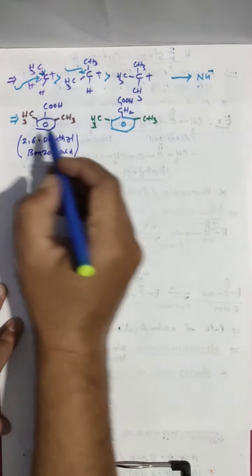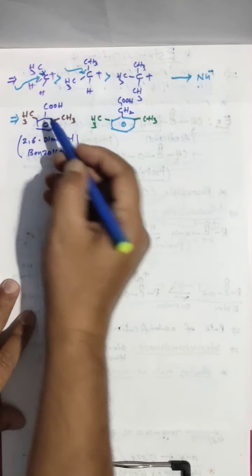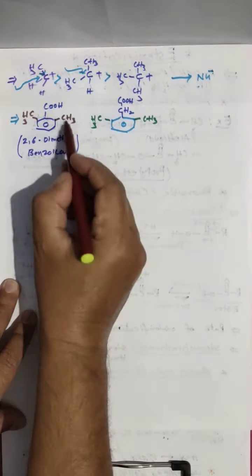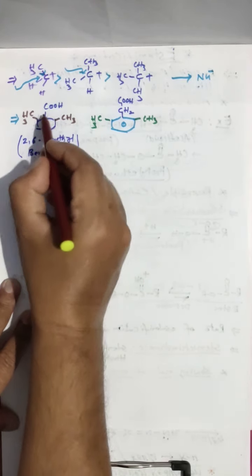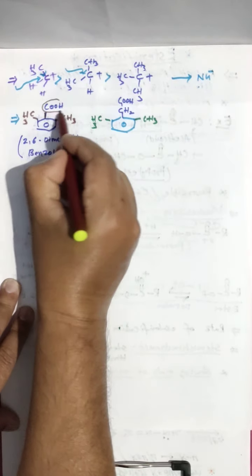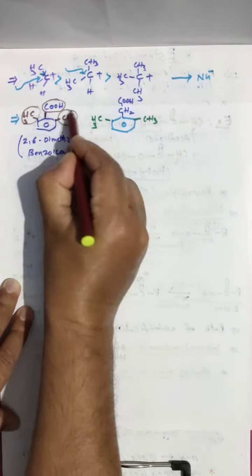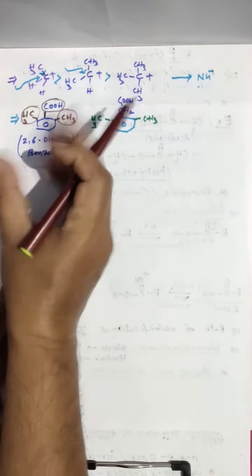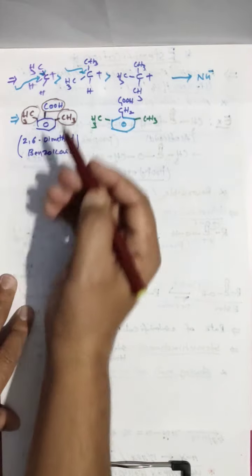And now here, if any nucleophile came to attack, for example alcohol came, it is very difficult to attack here due to these two steric groups. These are very close to this COOH. This is a bigger group, and this is a bigger group, and this is a bigger group. These three groups hinder themselves, and the upcoming nucleophile is unable to attack.